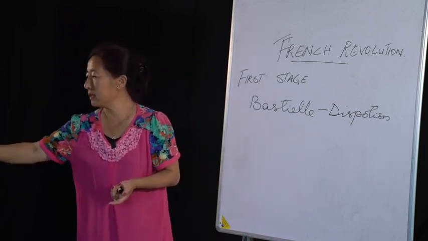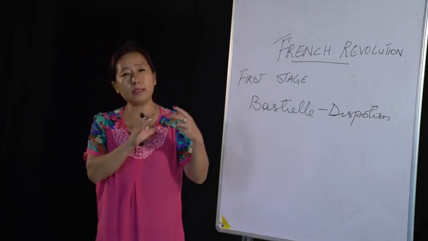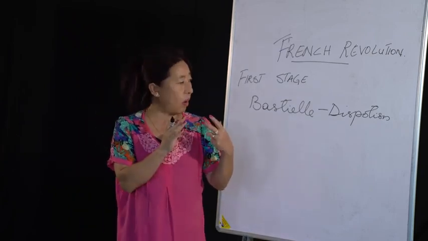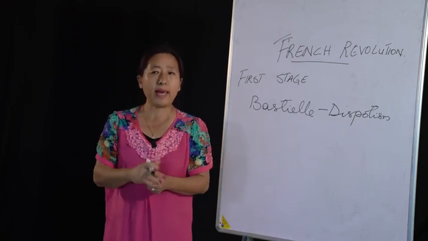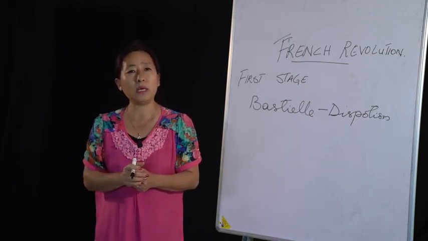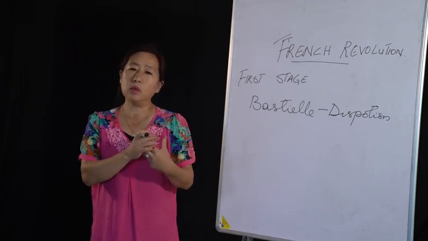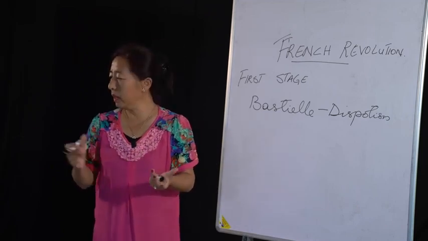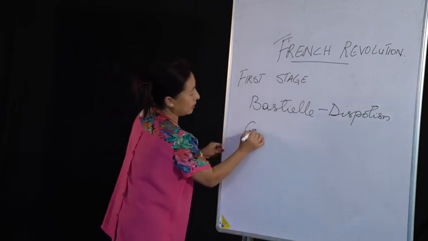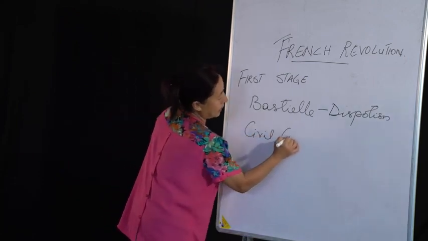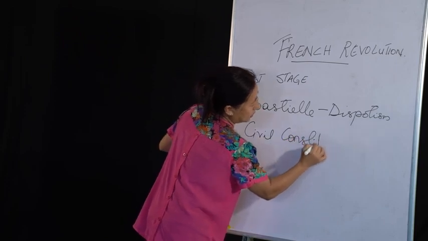Then, because of this incident, the common people confiscated all the wealth of the church and distributed it among the common people. Then they also decided to go for an act which is called the Civil Constitution.